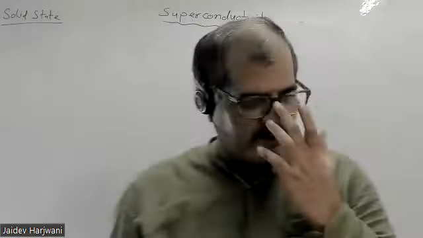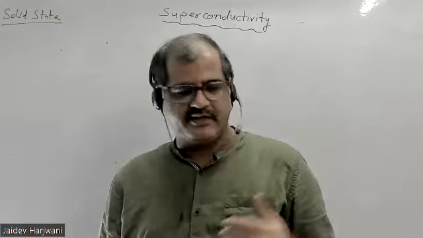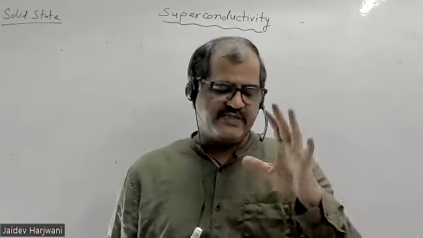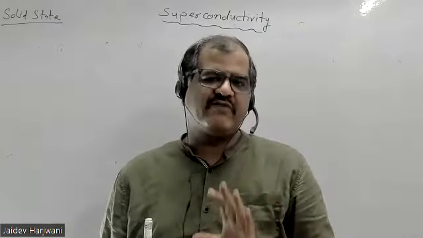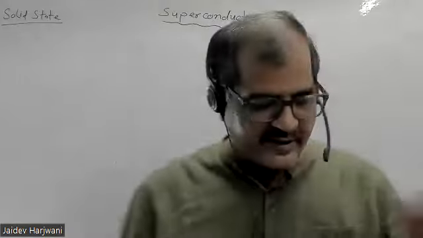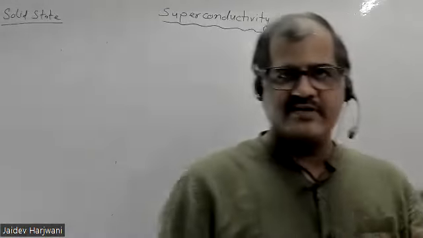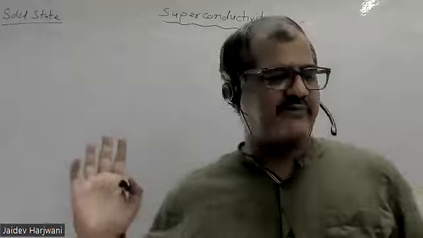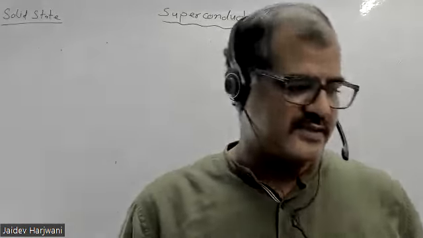The materials which have a critical temperature TC less than 30 Kelvin come in the category of type 1 superconductors. Type 2 superconductors have a very high critical temperature. So your BCS theory is only applicable for type 1 superconductors, not type 2. For type 2 superconductors, no theory has been made so far. Still research is going on. People are trying to explain because there are many properties which they are not able to explain like they can for type 1 superconductors. We'll discuss this tomorrow.